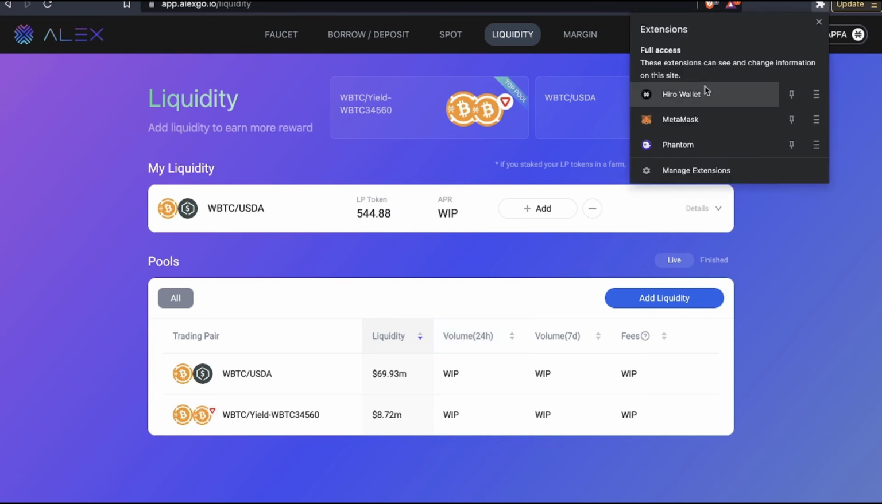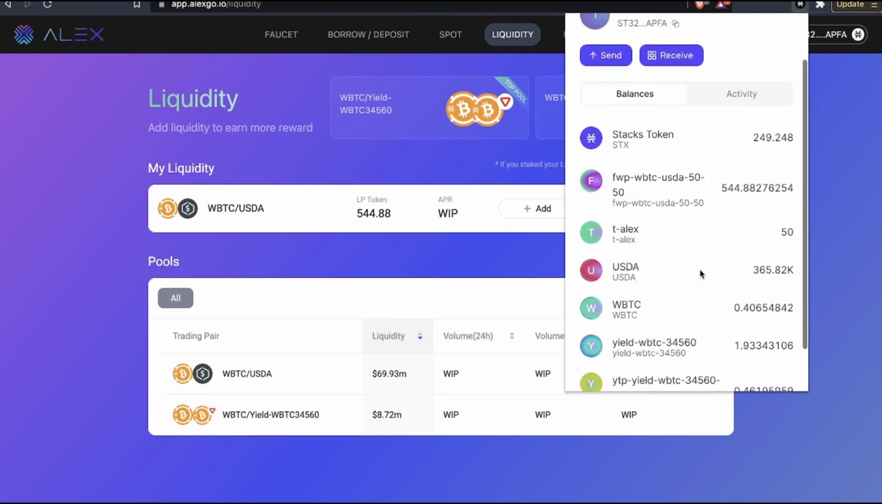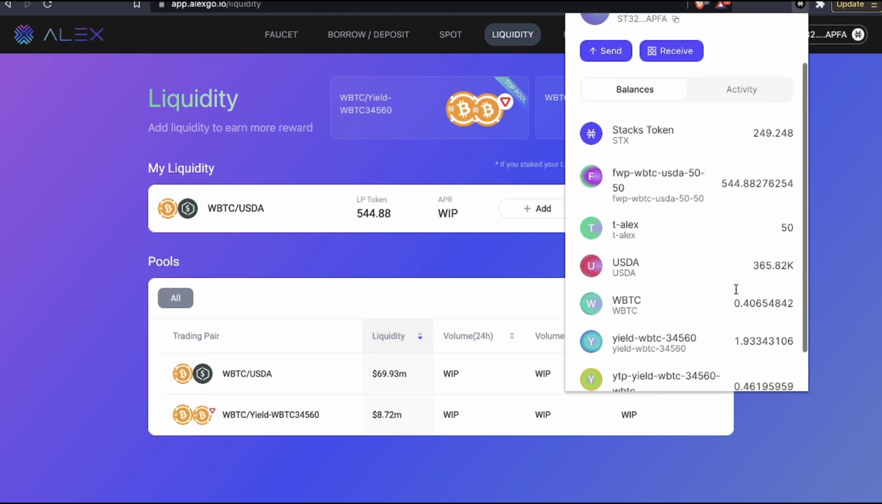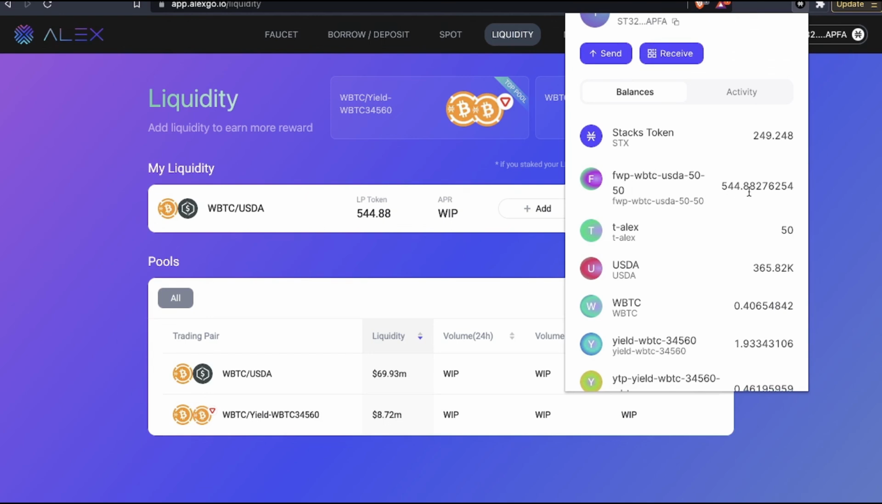When you want to double check whether you have it, just go to your wallet, scroll down, and you should see over here YTB UWBTC 3450 WBTC. This is the amount of LP token you have for the second pool, and the LP token for the first pool will be this one.